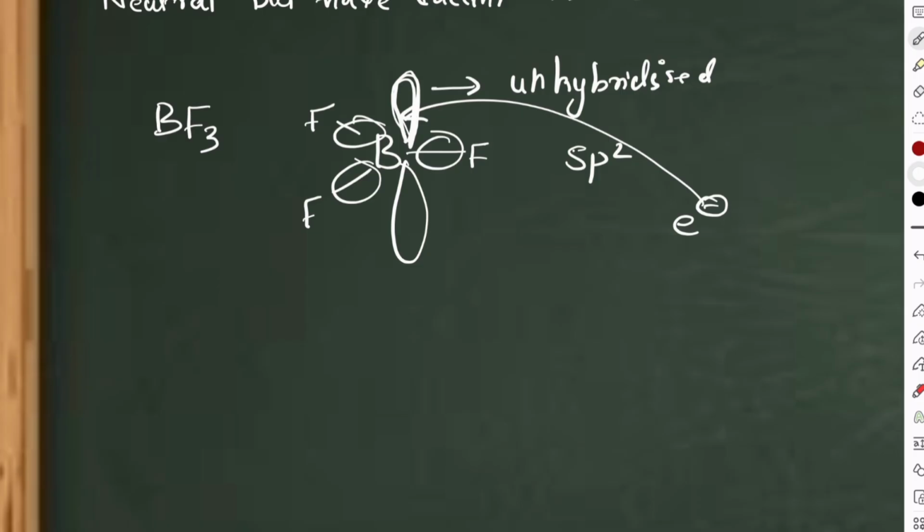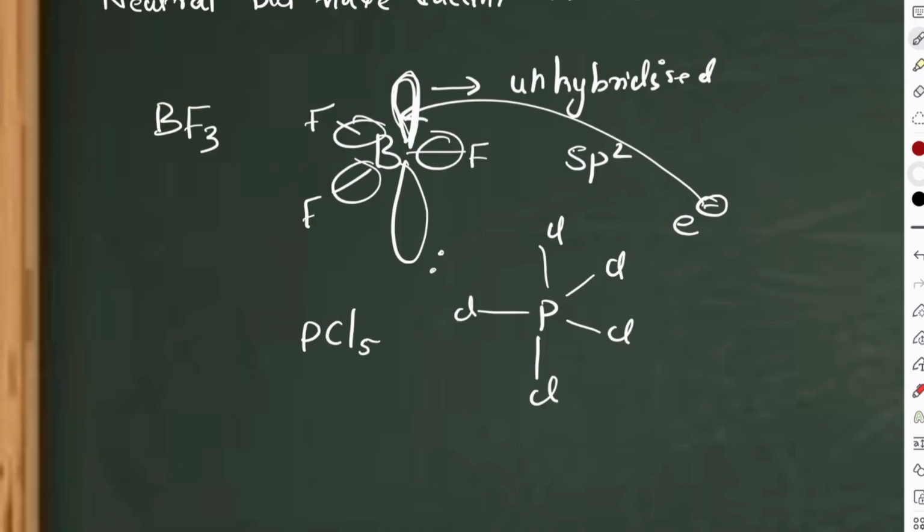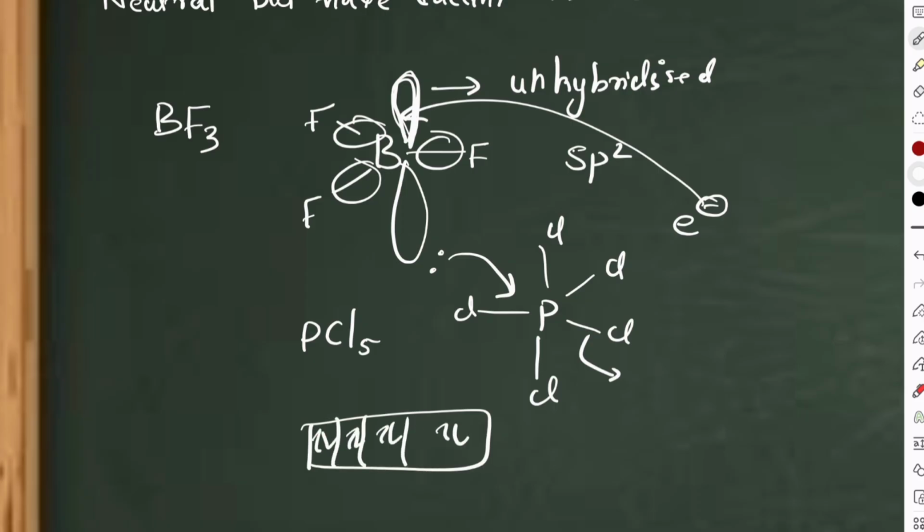Let me take the PCl5 example. How is PCl5 going to accept the electron? See, it's completely filled, right? 5 bonds, total 10 electrons, more than an octet. Now, how is it going to act as an electrophile? Obviously, an electron pair will come and attack and one Cl can leave. But where will it come and attack? If all the orbitals are already filled, it's very difficult to come and attack, right?